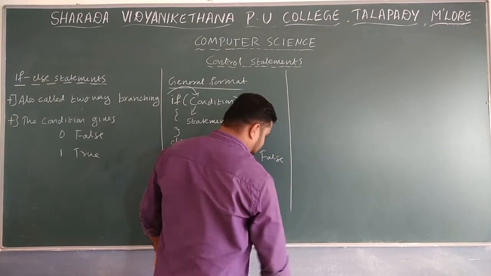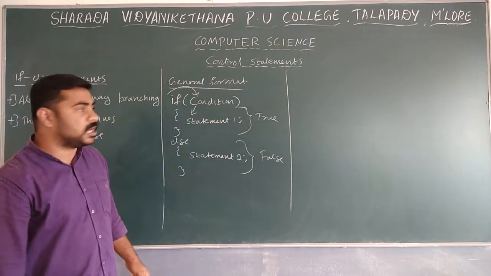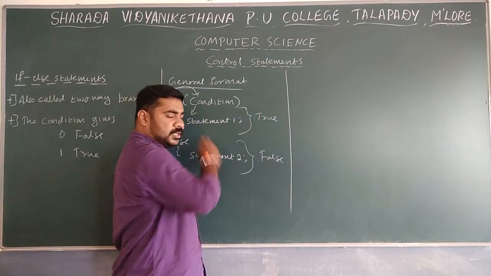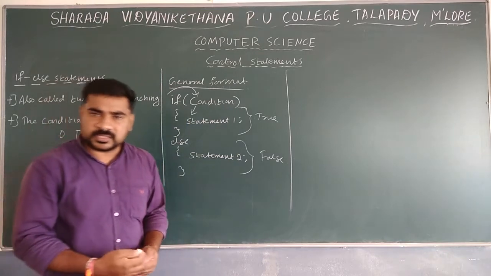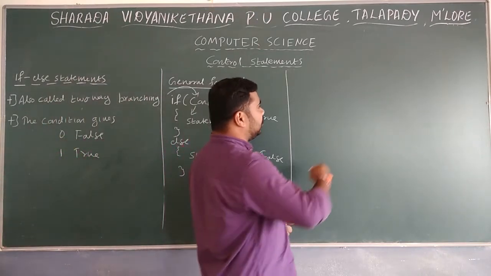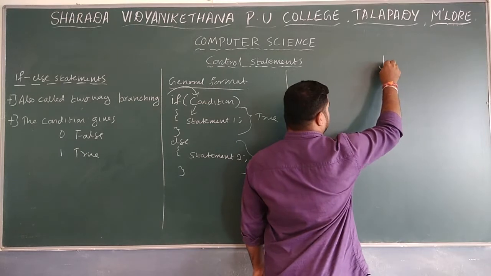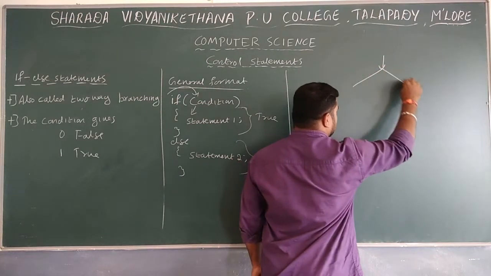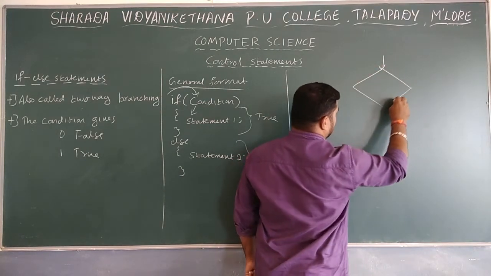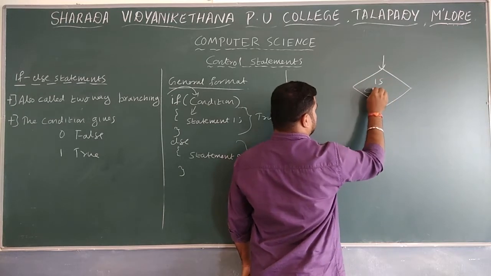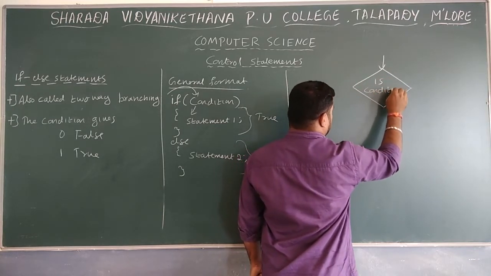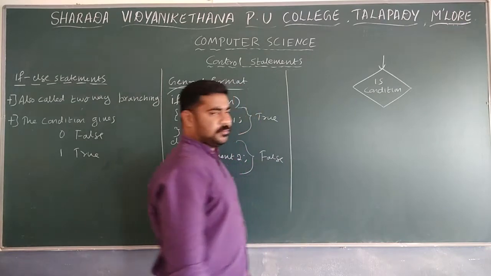Already explained the flow chart also. Whenever you are going to write the flow chart, first control is going to check the condition. Whenever you check the condition, we are going to check the condition.